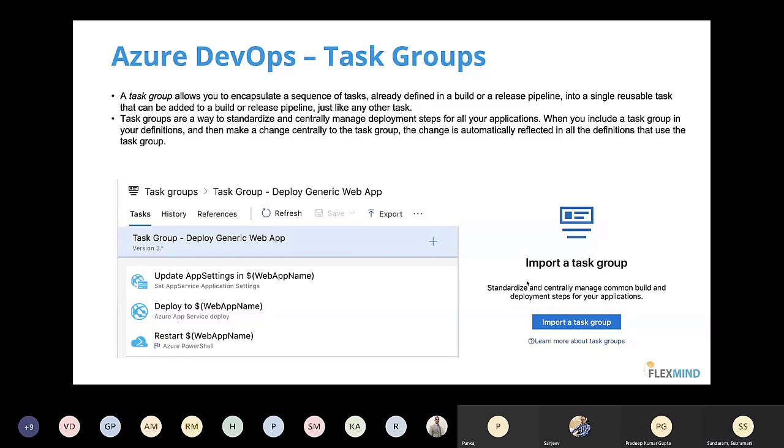Any doubts, guys, on this task group? Maybe you should explain again. Yeah. Is there any order while executing the job?